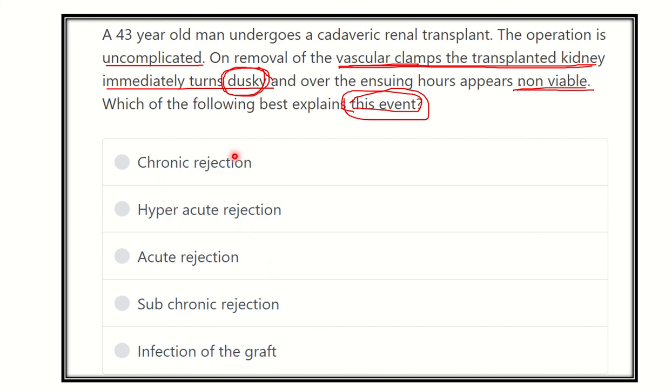First of all, chronic rejection: as this occurs during the operation or very early, there is less chance of chronic rejection. Hyperacute rejection may be, and acute rejection. So among these 2 there may be the answer. Subchronic rejection, as this is very early and within hours, there is less chance. And infection of the graft is not possible within such a short period of time. So our answer will be within the 2 points.